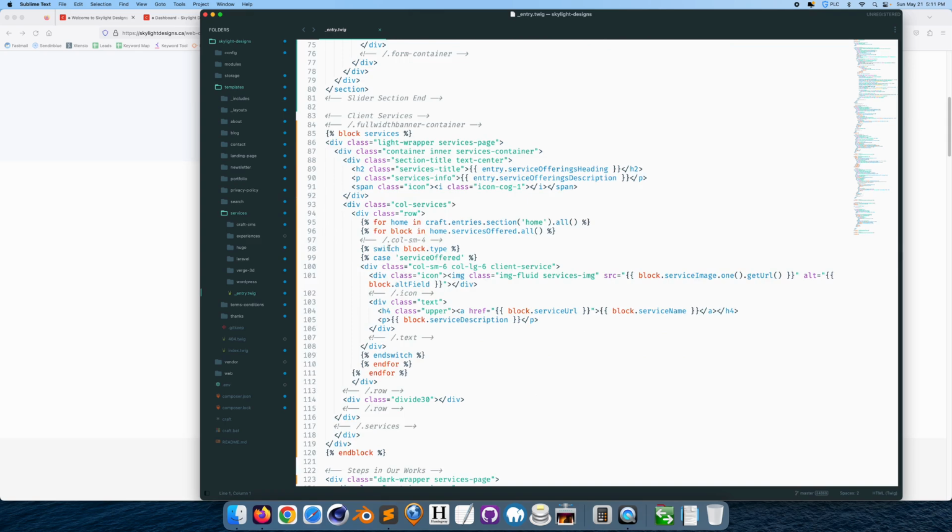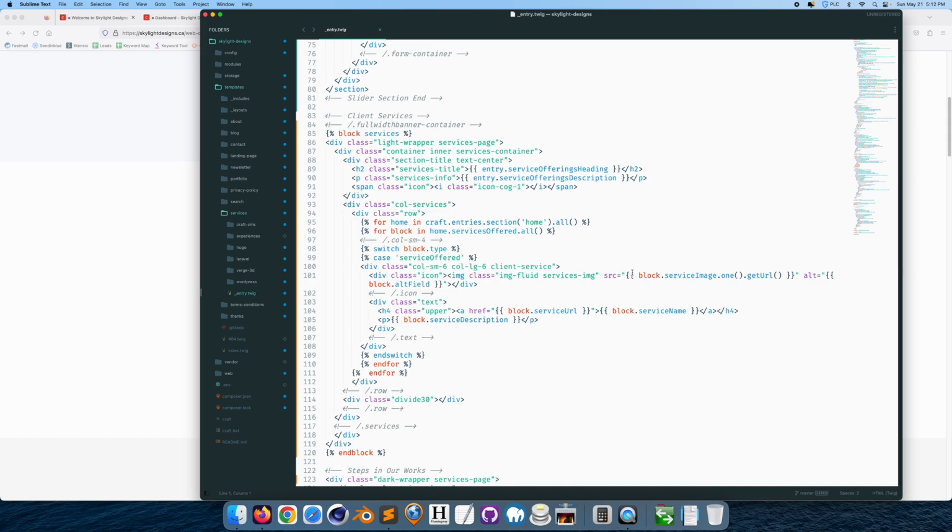So basically this is a switch. You have a block, right? Everything is done almost like in a matrix, and there's a limit of 4 matrices within this block. This is a block specific for Twig. It's basically a for loop, simplified. Then you're fetching the section of where this is found within the template, within the fields. So you say craft entry section home, and you want to fetch it from the home. You're creating a switch block statement, creating a case, and then you're saying, I just want to fetch this image.